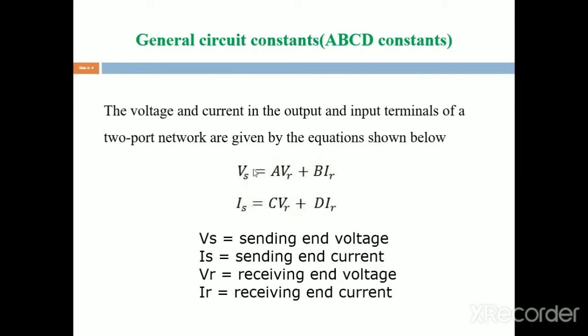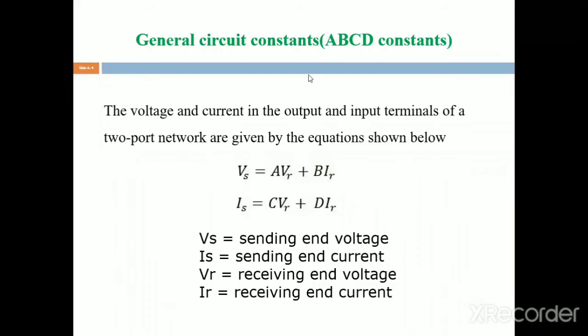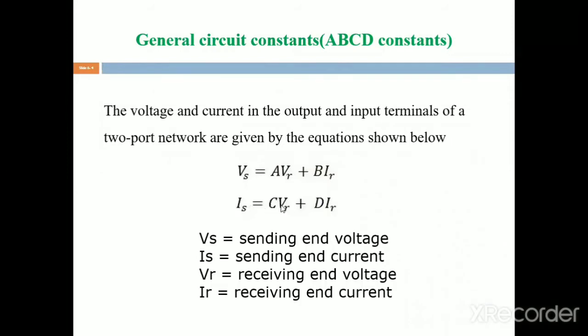The generalized equations for the two-port network are Vs equals A VR plus B IR, and Is equals C VR plus D IR.